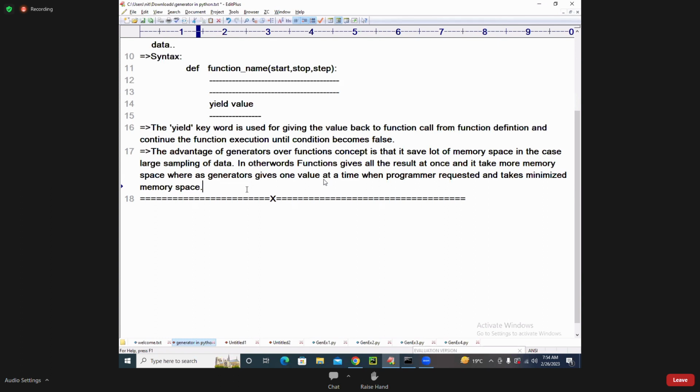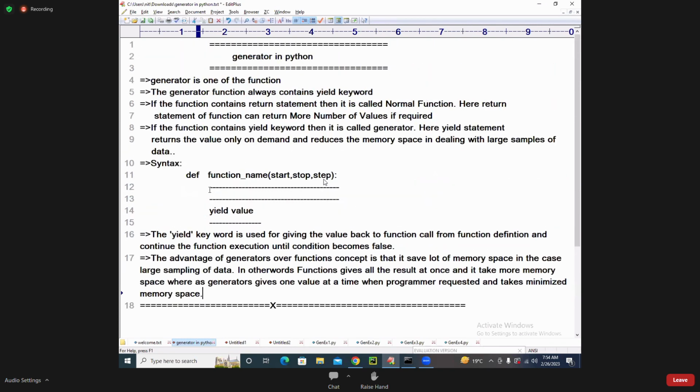A normal function can supply all the values at once. Supplying all the values at once takes more memory space. Supplying the value on demand will take less memory space, and it is processed only when required.